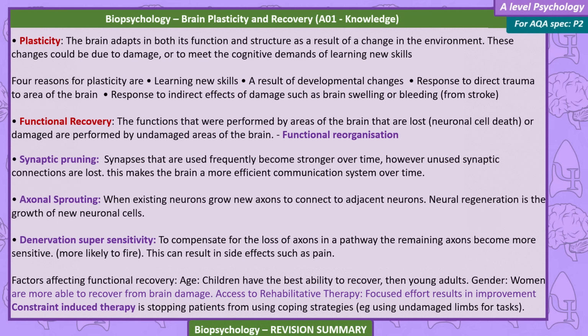Axonal sprouting is when existing neurons grow new axons to connect to adjacent neurons. Neurogenesis is the growth of new neuronal cells. Denervation supersensitivity.